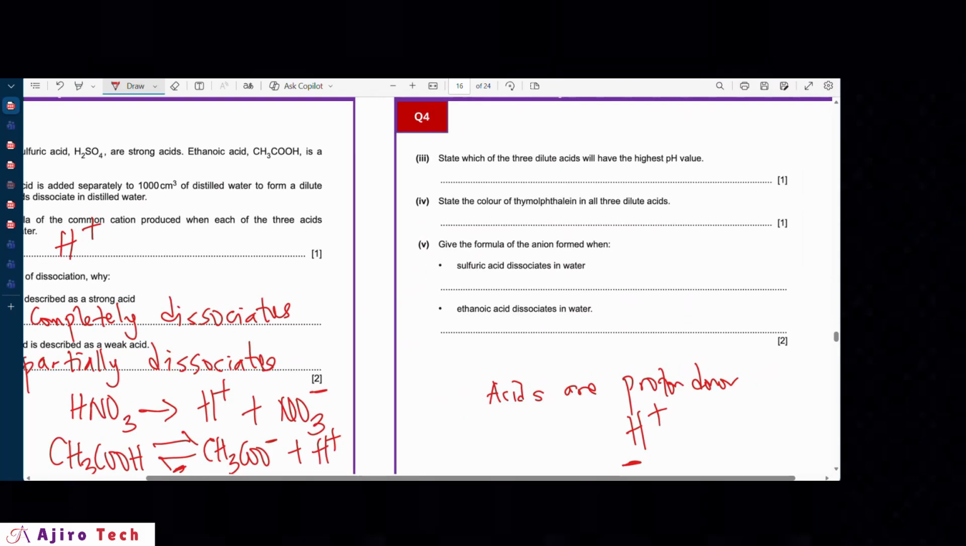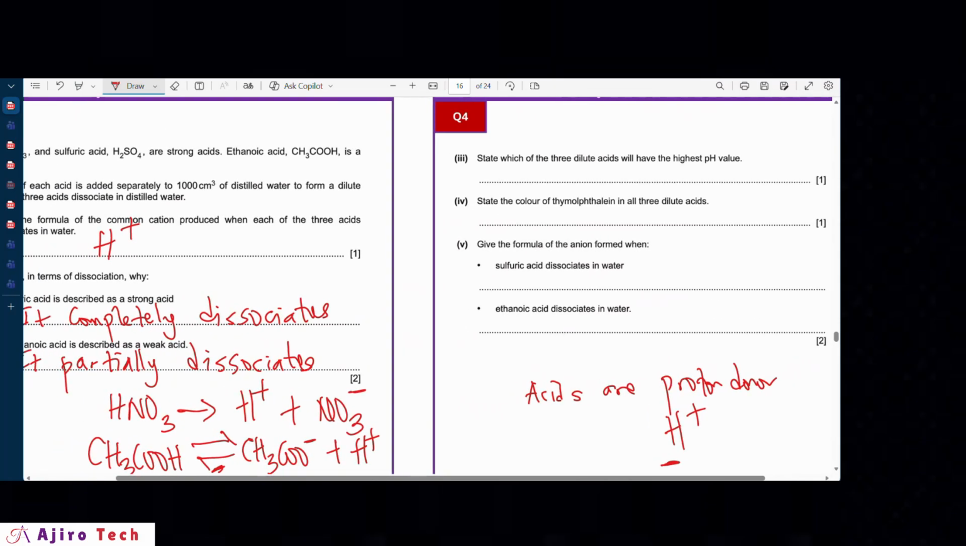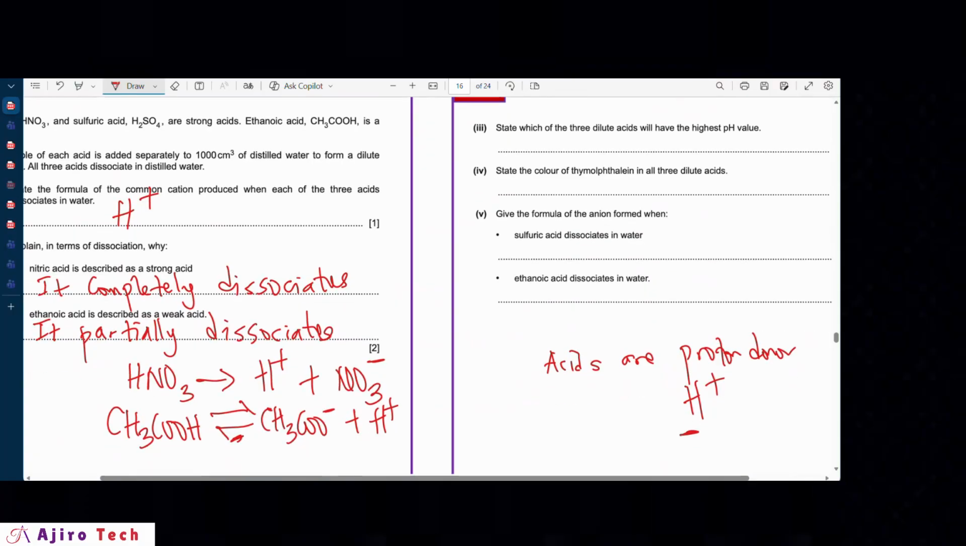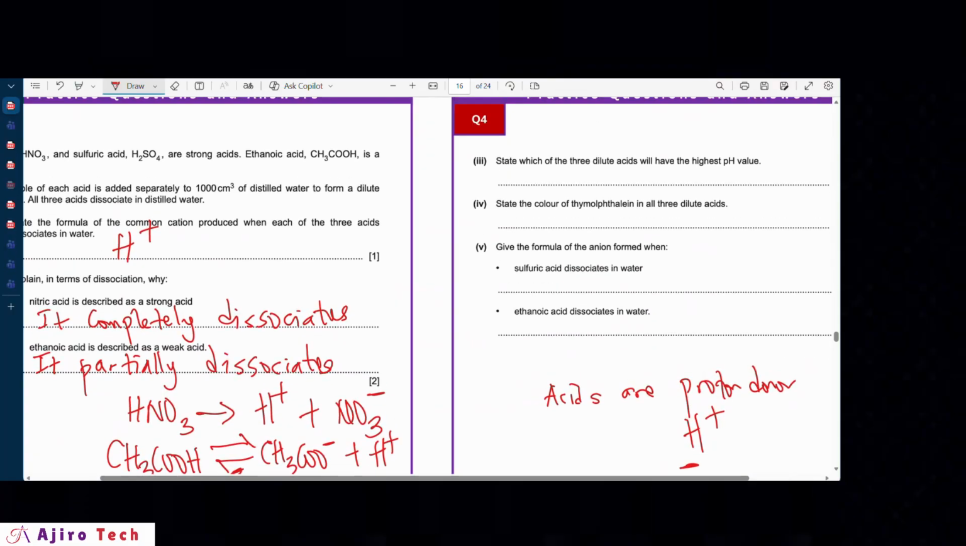Next, which of the three dilute acids will have the highest pH value? Of course, it's going to be the ethanoic acid, because a lower pH means it is very acidic. So ethanoic acid would have the highest pH value.